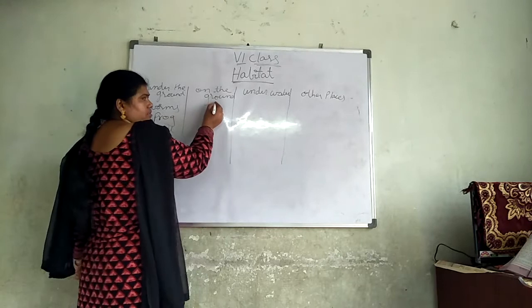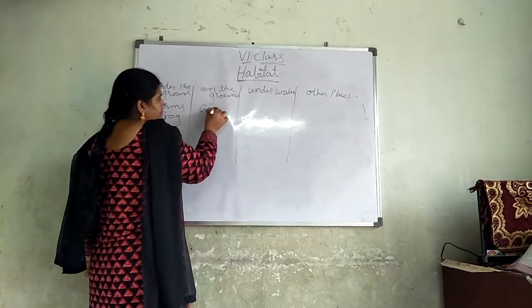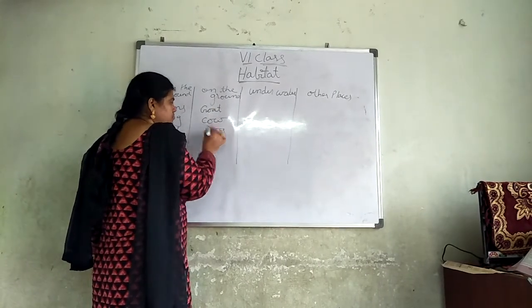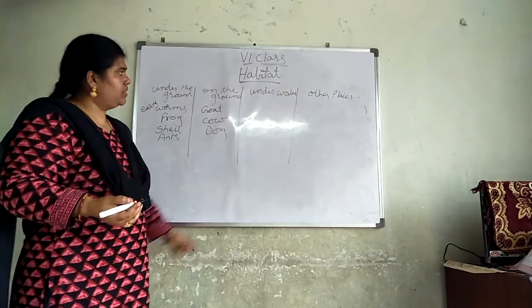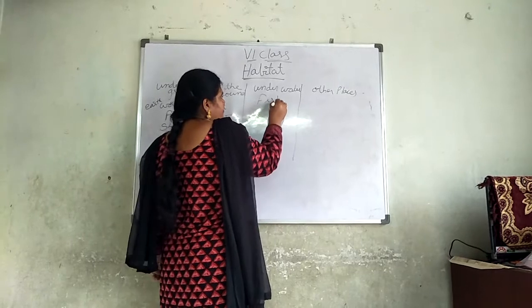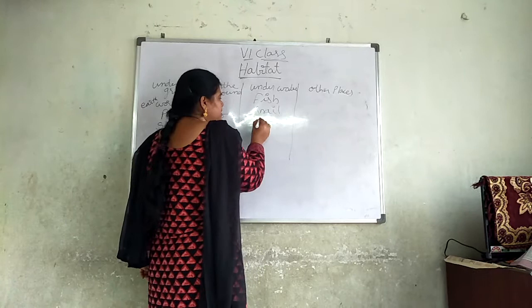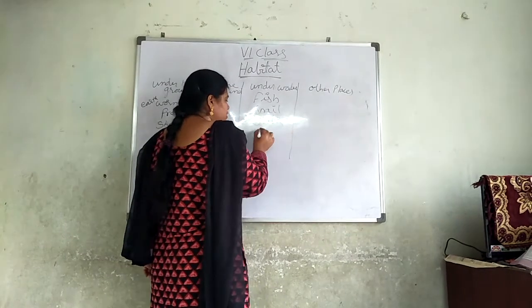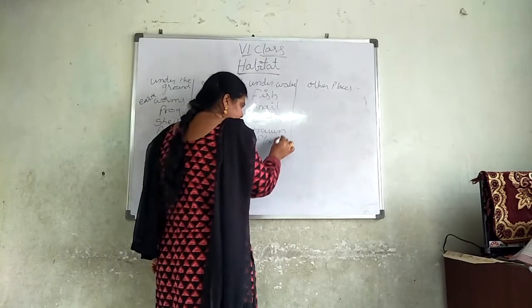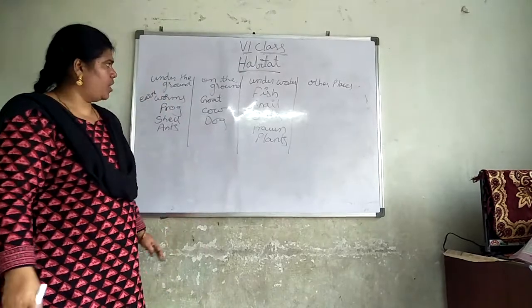Then, on the ground. On the ground, what can we see? Like a goat, cow, dog, etc. Now, underwater. Underwater, what can you see? Fish, snail, crabs, prawns, different types of plants. Okay, these all we can see under the water.